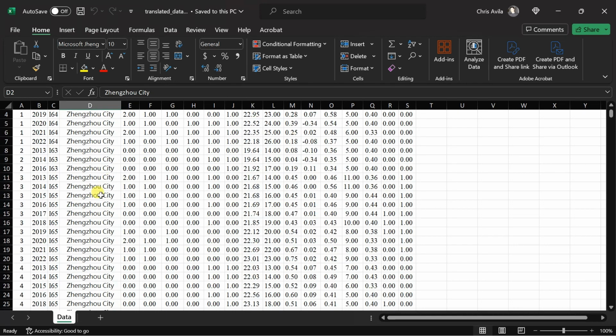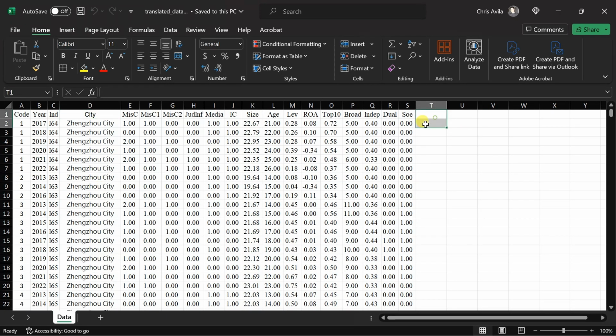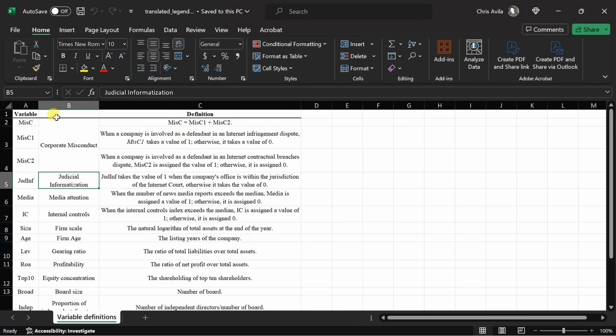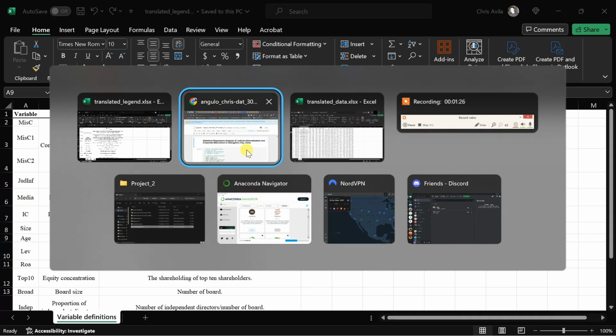That was the only change I did to the original Excel data file, so that I can use it all in the same language for the project. And this is just a legend that I'll be referring back to for each column that was provided by the author of this data set.